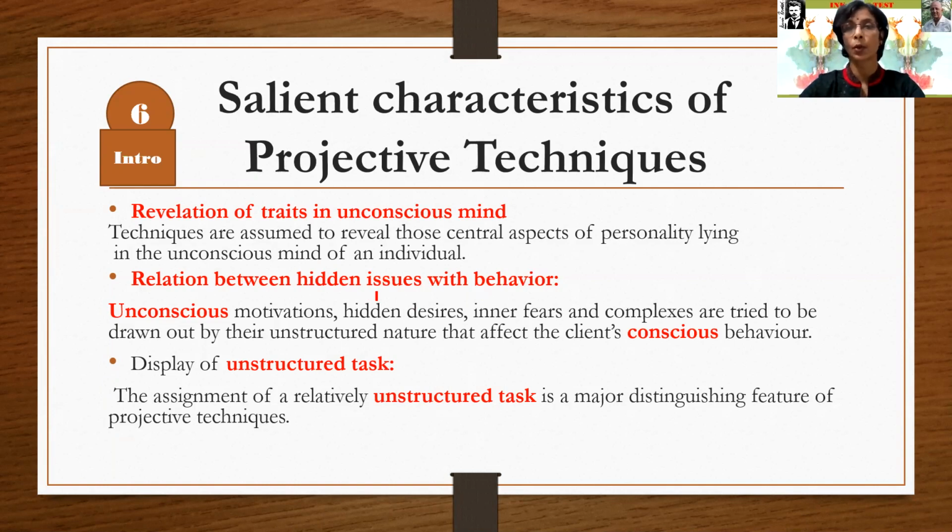Even the individual does not know, but psychiatrists or psychologists do. They want to find out the relation between the hidden issues in the unconscious mind and the direct behavior which is noted by the naked eye. That behavior we can observe, but the hidden issues we can't observe. But with the help of projective techniques, we can find out the reasons for the outward behavior that is seen.